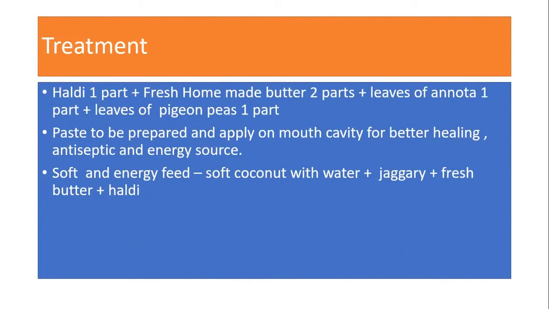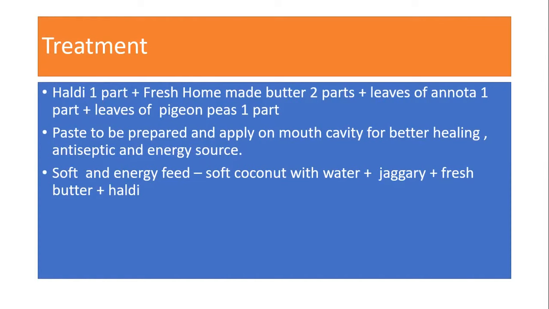This is a homemade treatment for sheep and goats in case of FMD. A little bit of haldi, 1 part fresh homemade butter, 2 parts leaves of anota, and 1 part leaves of pigeon peas, or tuor. Leaves should be washed carefully. A paste of all the leaves, including the haldi and the butter, has to be prepared and applied on the mouth cavity for better healing and antiseptic effect, and it will also be an energy source because of the butter in that paste.